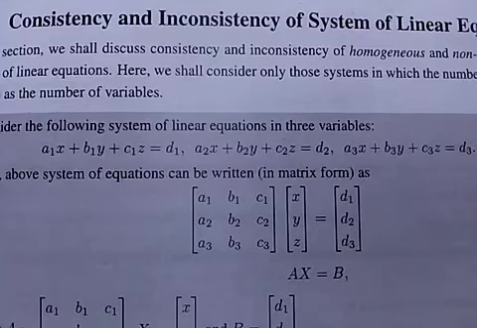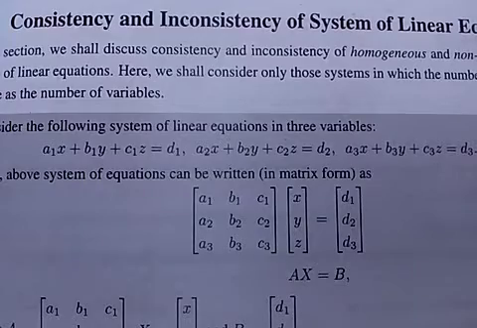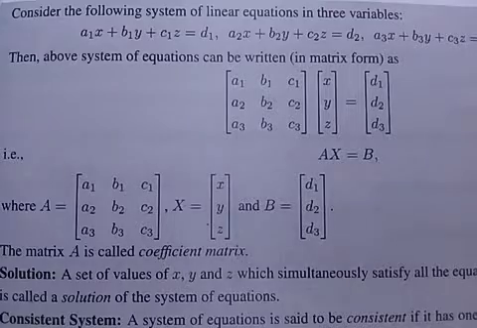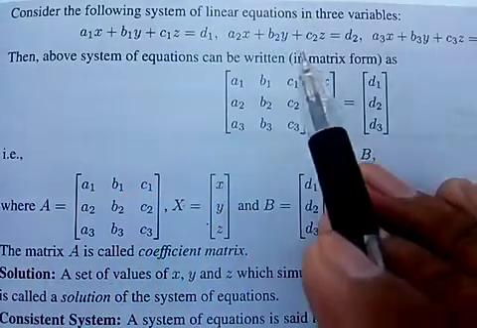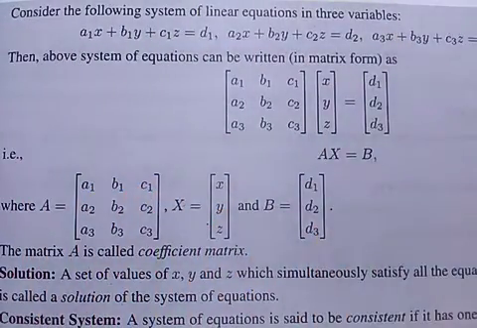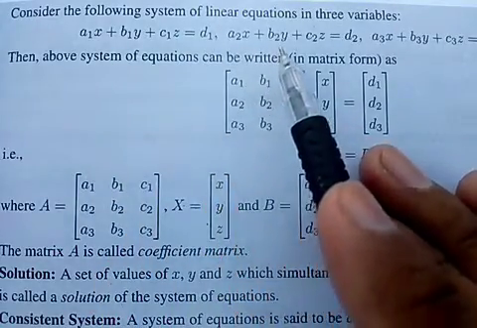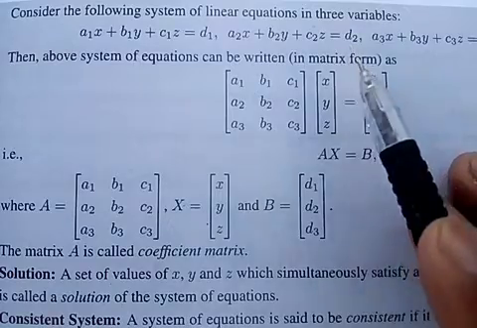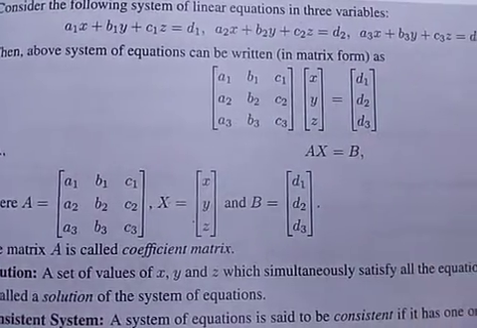In this section, we will discuss consistency and inconsistency of system of linear equations. Consider the following system of linear equations in three variables: a1x plus b1y plus c1z equal to d1, a2x plus b2y plus c2z equal to d2, a3x plus b3y plus c3z equal to d3.